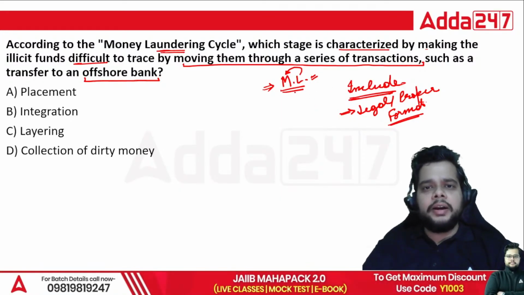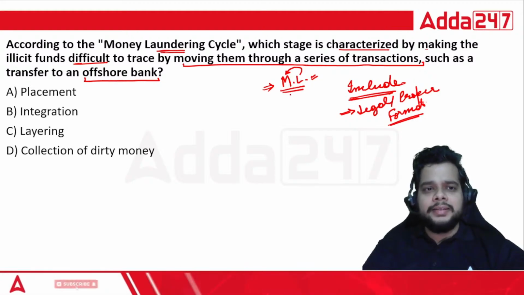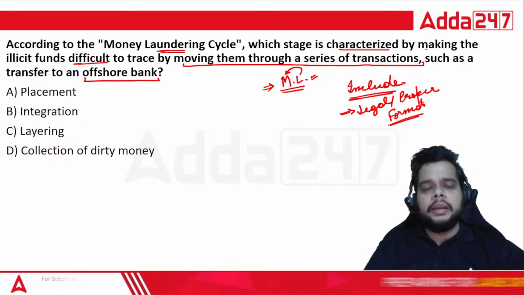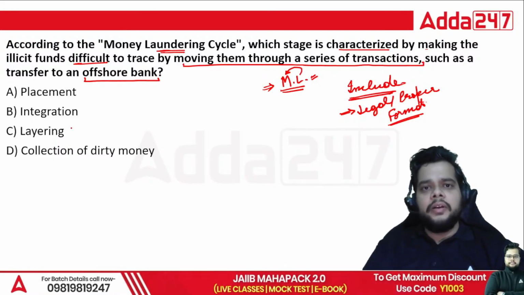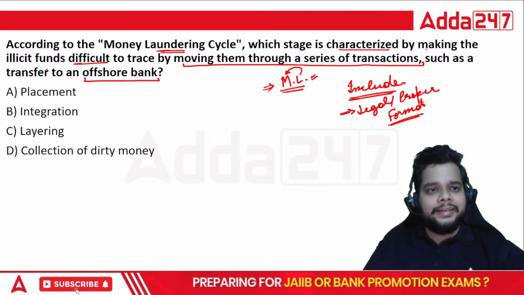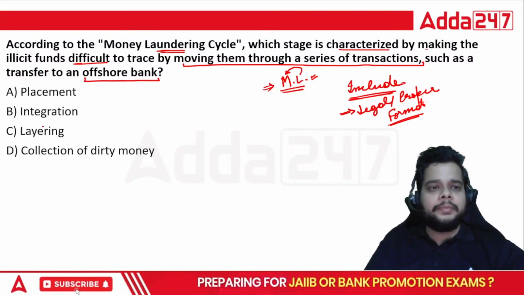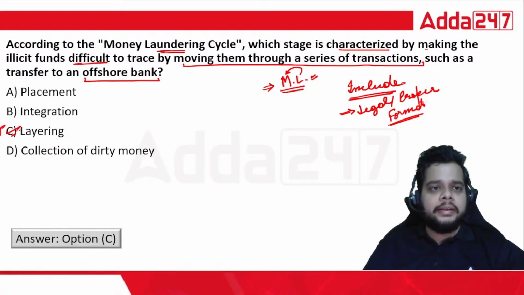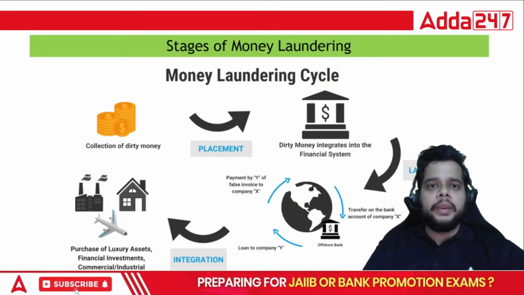This involves various stages like placement, integration, and layering. Which of these will be involved when we talk about the transfer of illicit funds to an offshore bank: placement, integration, layering, or collection of dirty money? Definitely it is option C, that is layering. So C will be the right answer here.